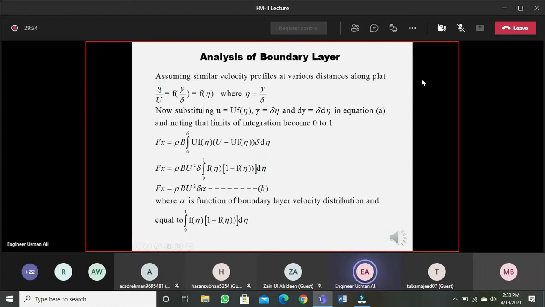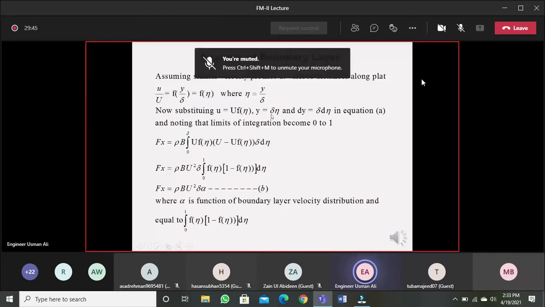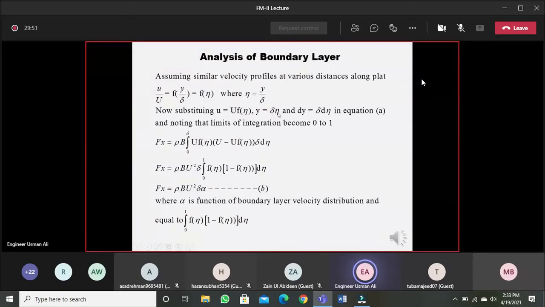So the ratio of velocities depends on the ratio of the distances at which these velocities exist. Let us assume that y over del is another variable, eta. It means that u over capital U is a function of eta. Now substituting, small u is U into a function of eta, and from this we can write y is eta into del.